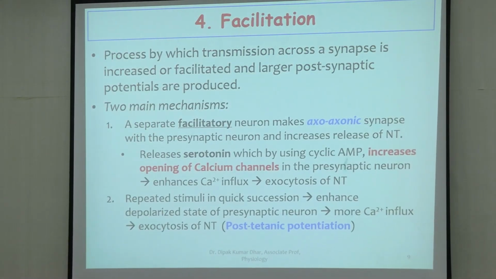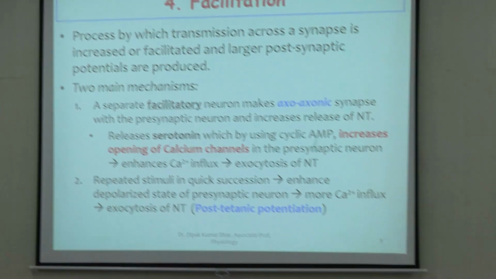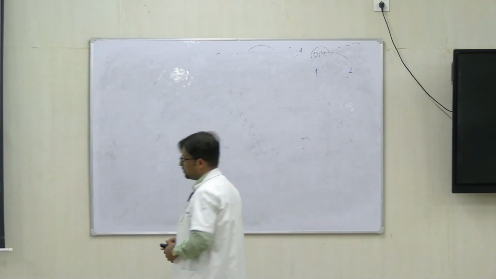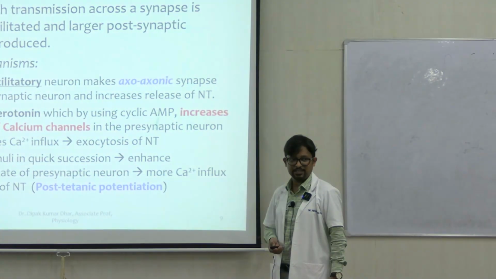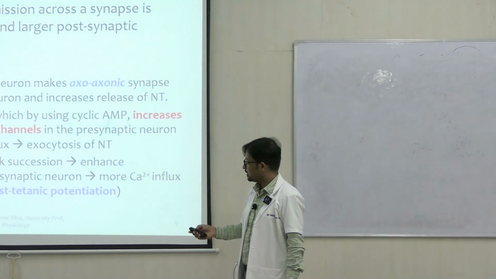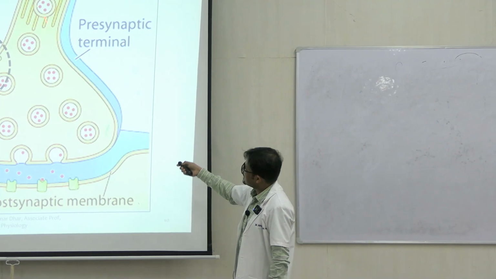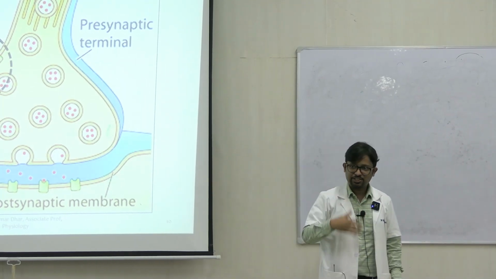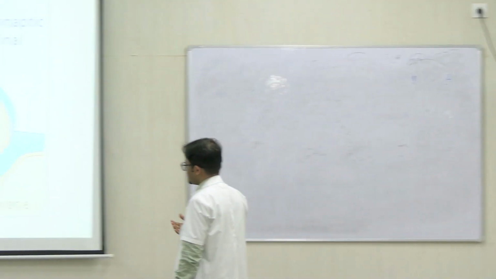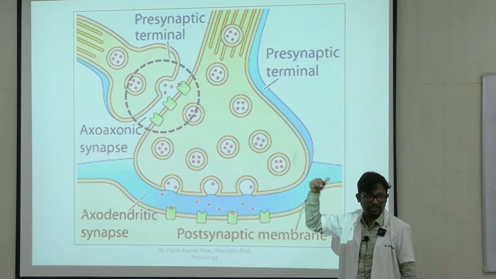So, this is the first mechanism. The second mechanism is, let's say you are giving more than one stimulus, 2, 3, 4, n number of stimuli quickly. When we give more stimuli repeatedly in quick succession, it enhances the depolarized state of the presynaptic neuron, right? So, here let us say as an example, in quick succession 20, 30 or 40 impulses are being given. Now, when it is given in quick succession, before these voltage gated channels can close, the next impulse or next signal is there.